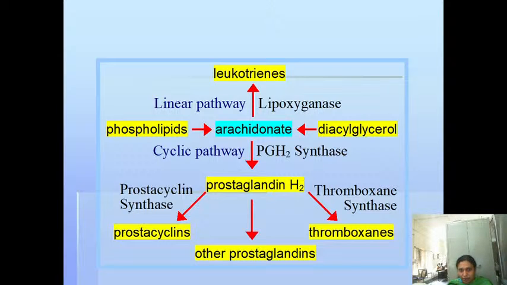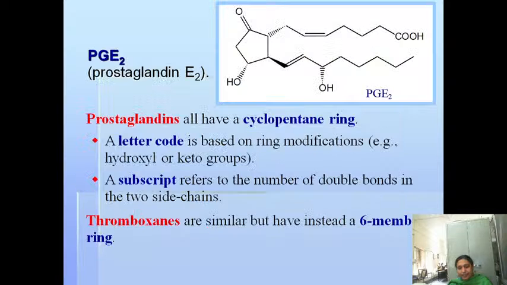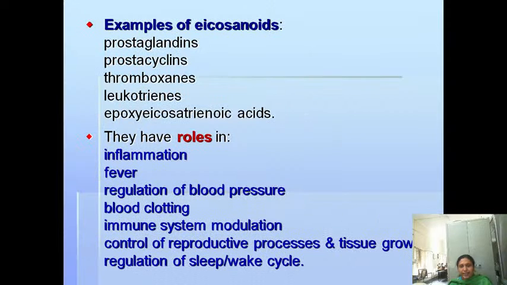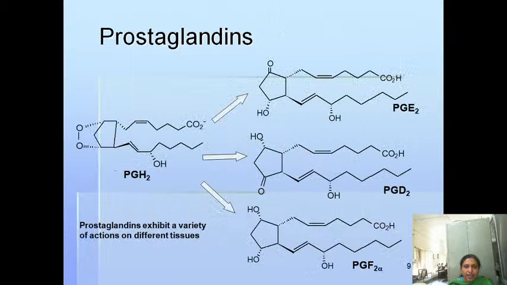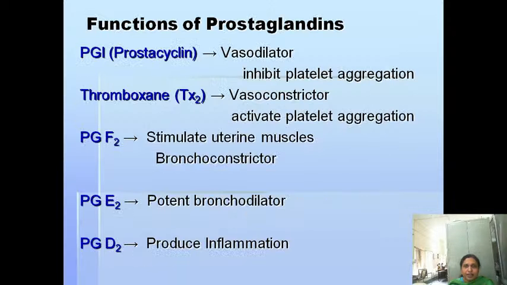The functions of these eicosanoids or prostaglandins are that they regulate the blood pressure, and they also regulate the immune system, control reproduction, fever, inflammation, and the sleep-wake process. Like that they are synthesized. Okay, then coming to the functions of the prostaglandins.